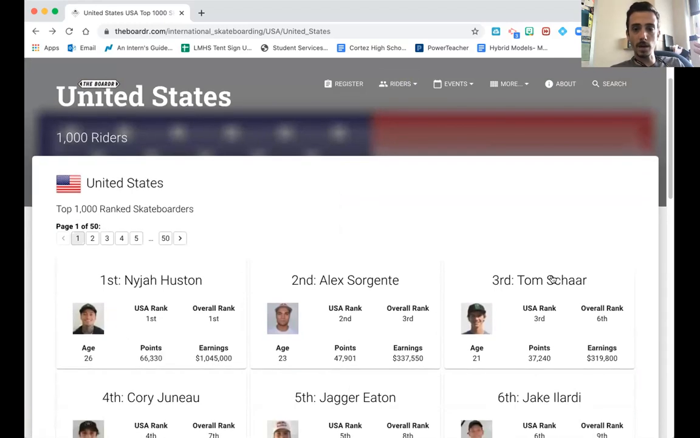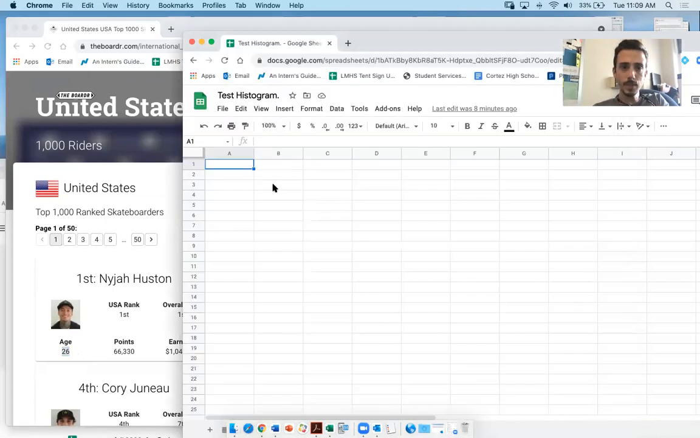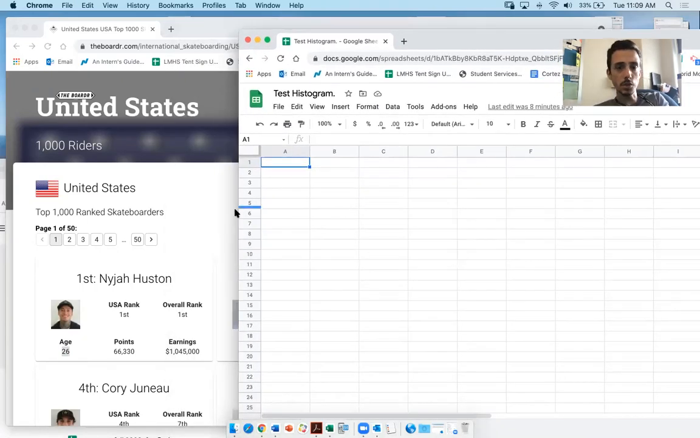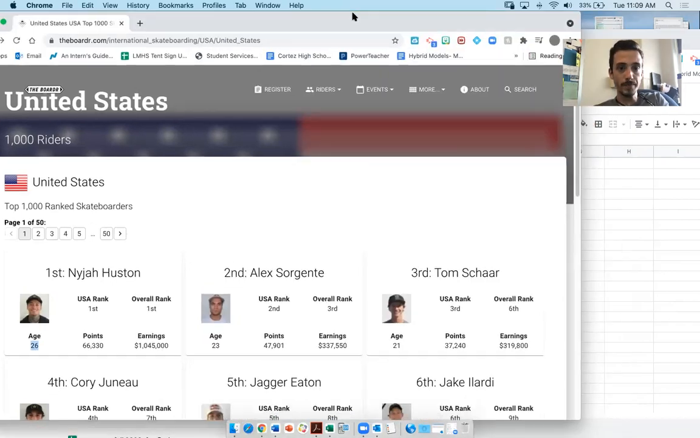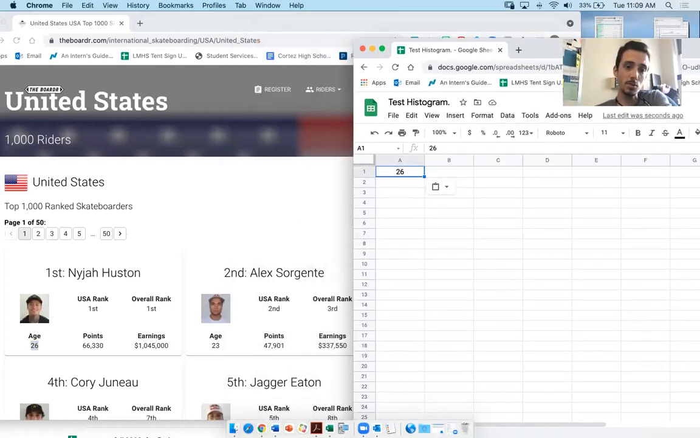So what I'm doing here, and I'll share the whole screen so you can see, is taking note of each skater's age. I know that Nigel Houston's 26, so that's the first bit of data I would want. Over here on a test sheet, again, I'm in Google Sheets, I'm just going to write 26. That's my first data point. And then I know that this second person, Alex Sargent, not sure, is 23, so that's my second data point.